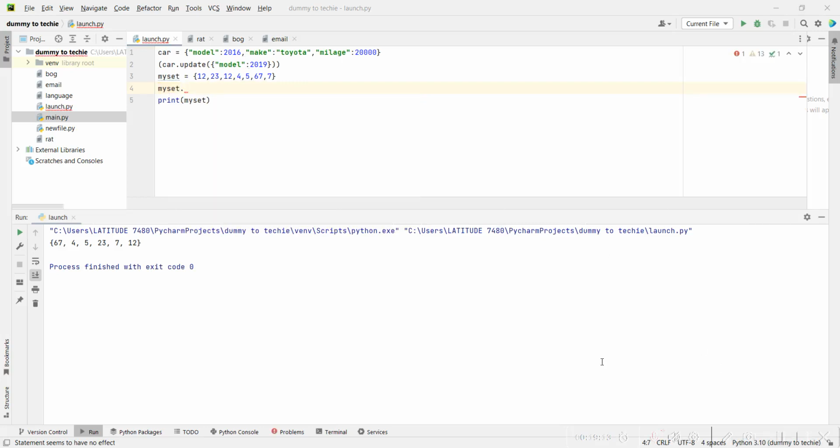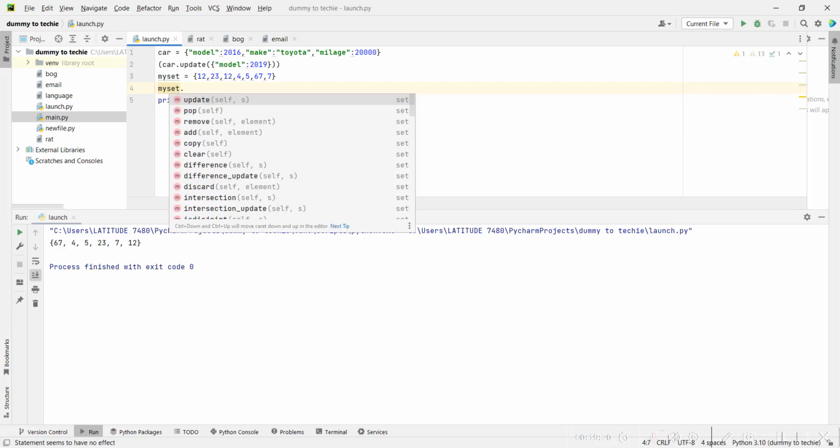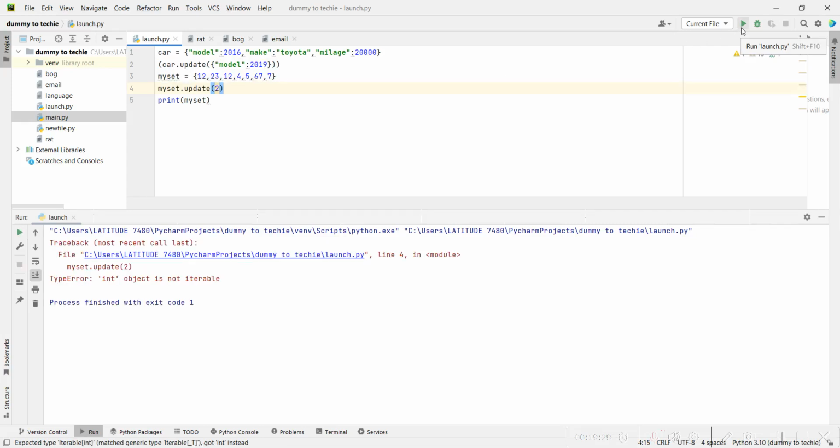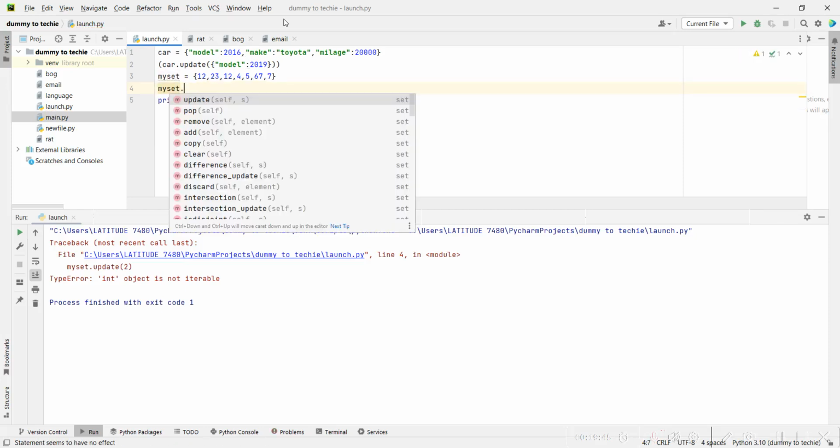So now, yeah, I was showing you that the set has all those methods. If you want to update it, what do you want to add to the set? Maybe 2. So if I print it out, I think there's already 2 there. There's no 2 there. Int object is not iterable. What is it saying? Let me ask it to update the set for me now. My set dot update 2. Why is it not there? Let me see what happened there.